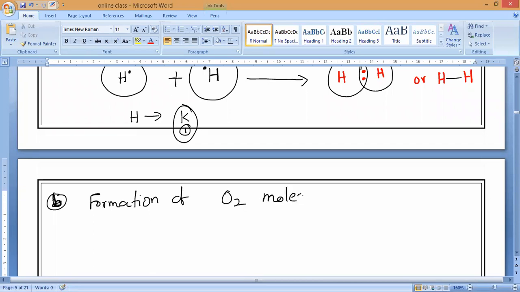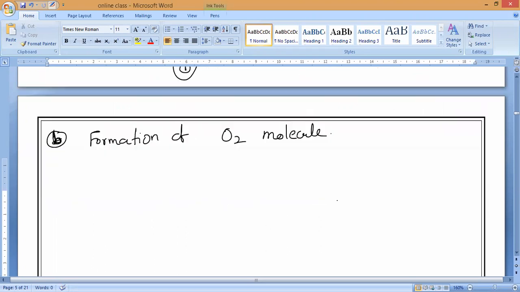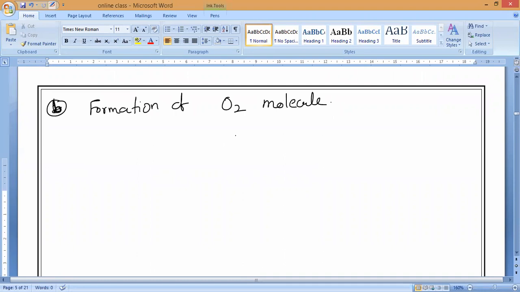Can anybody say, in the oxygen molecule, how many electrons are there in the valence shell? I want valency electrons, not valency. I'm asking about valency electrons. Six, very good. Six. Understand?